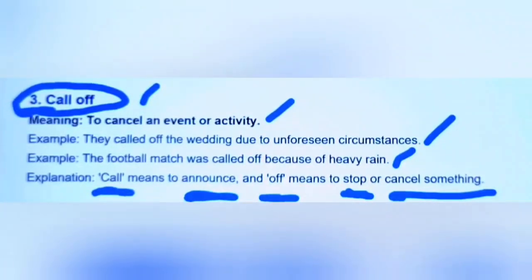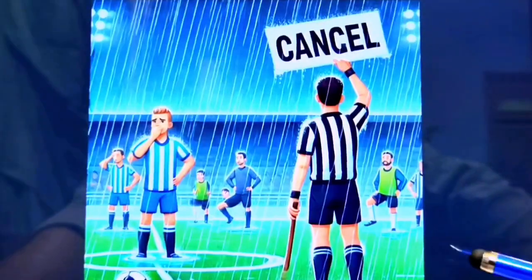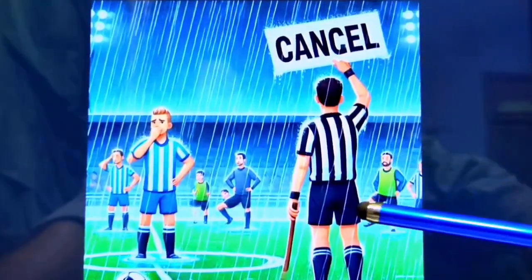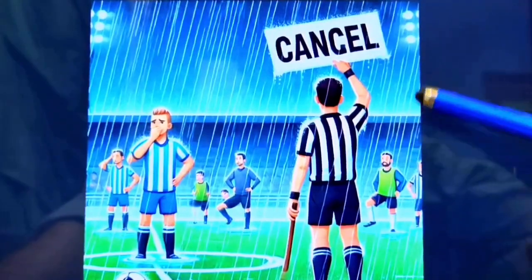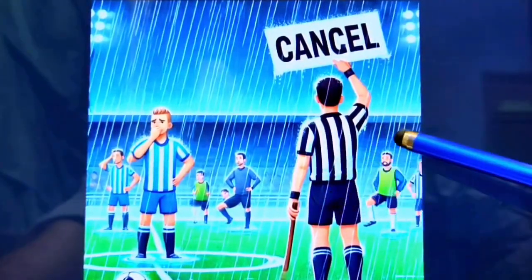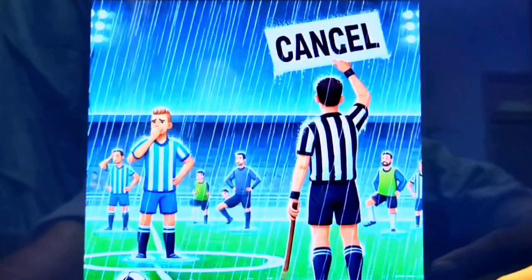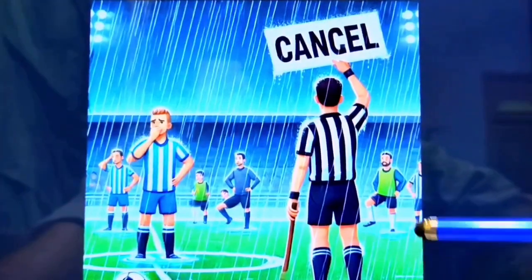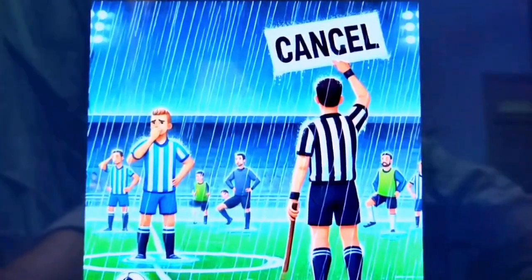Let's explain with an image here too. So here in this image, the football match is called off because of rain. When they were playing, the heavy rain poured and the match was stopped and the match is called off. This is an example of call off, meaning cancel.